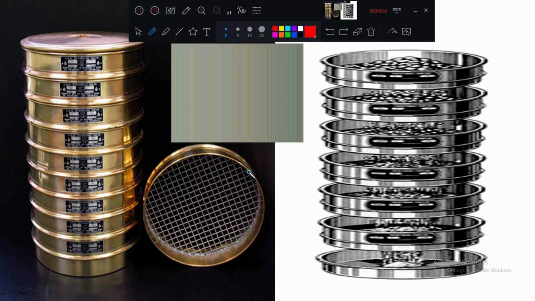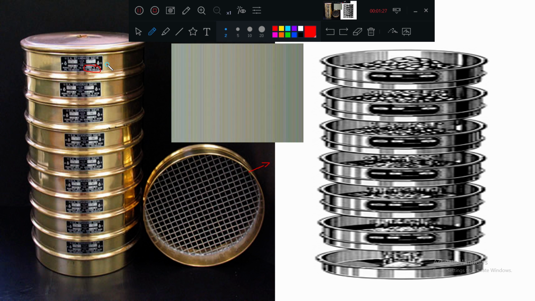This is called a sieve. What I was explaining in the previous videos, that a particular opening is there, no? So this is the opening. This type of thing is also present in the kitchen, no? To sieve the atta. In the same case, to sieve the aggregate or sand, we are using this sieve. On this there are some numbers generally written. When you come to the college and visit the BMT lab, you can easily understand what these are. Here the sieve size is mentioned.